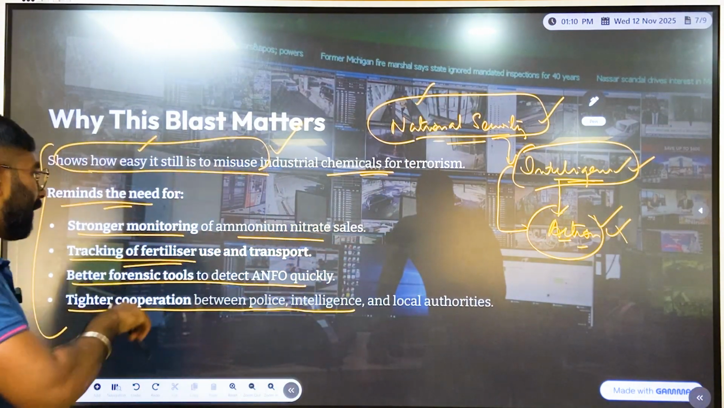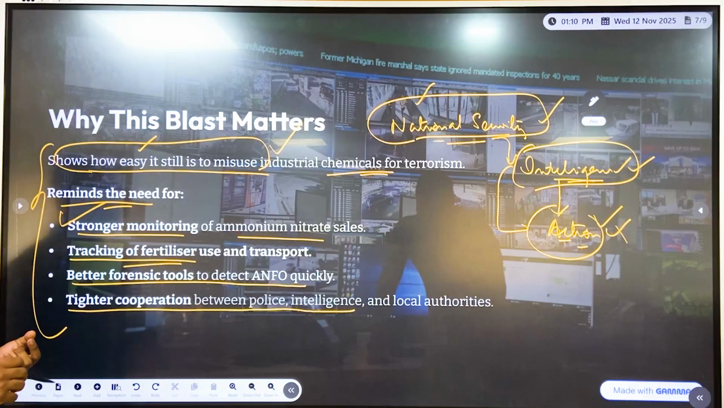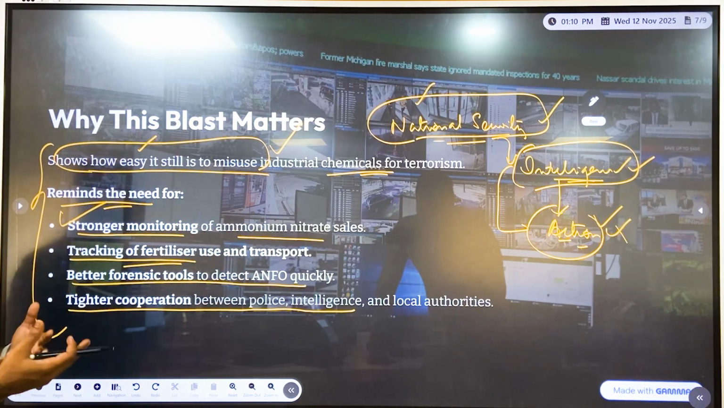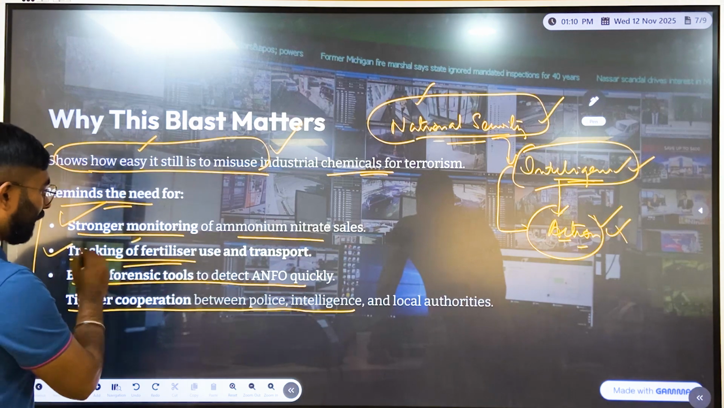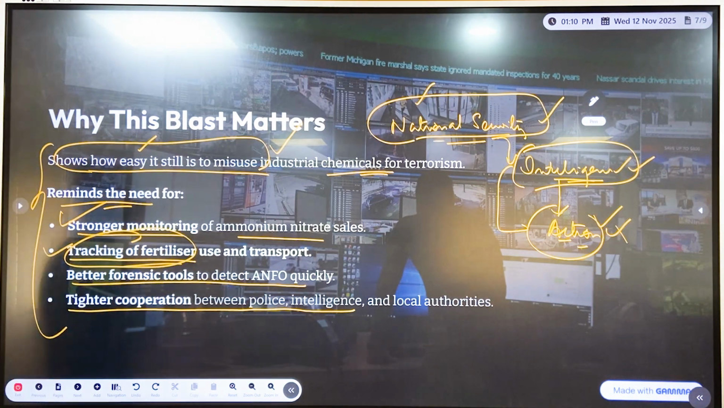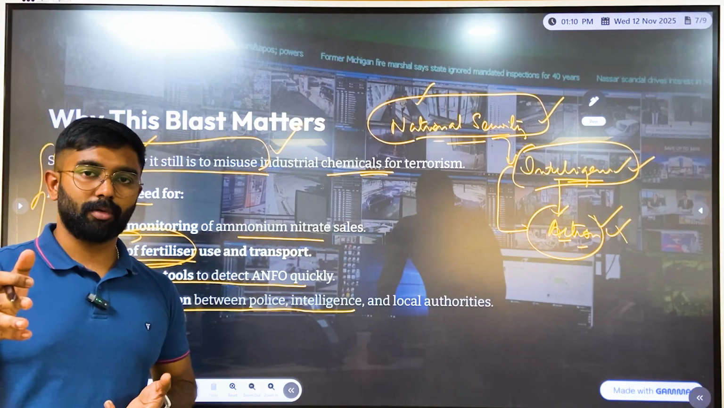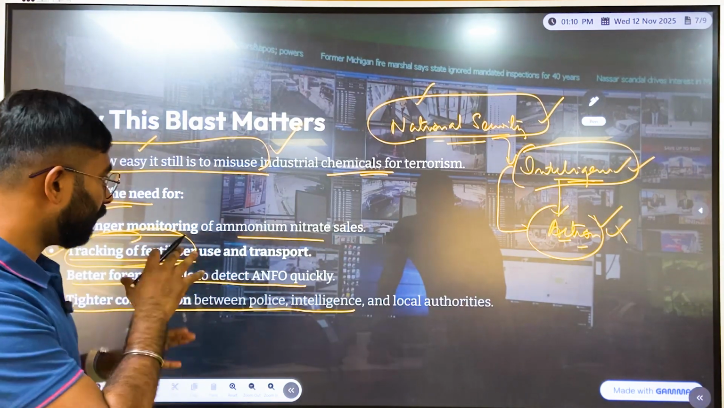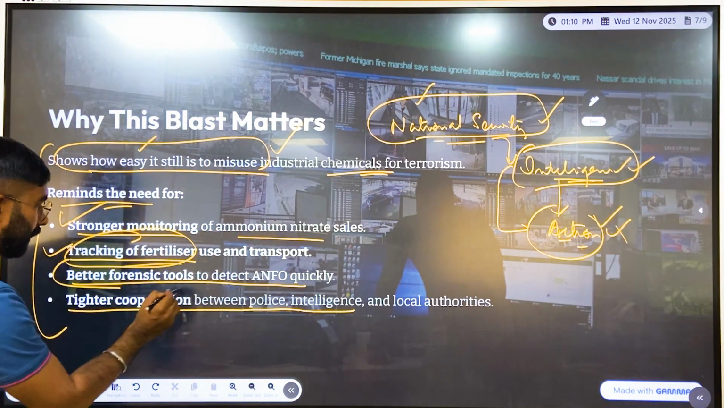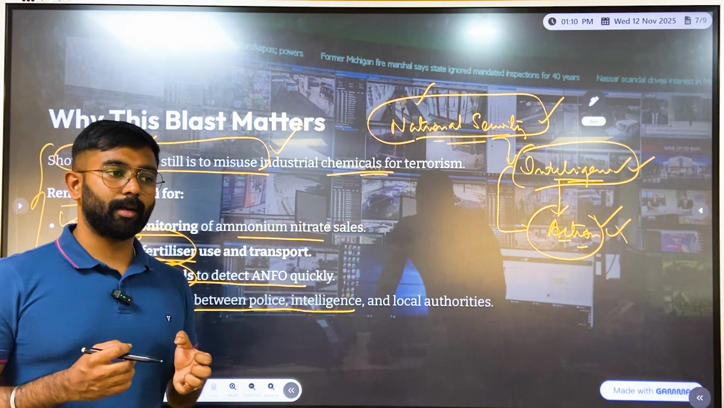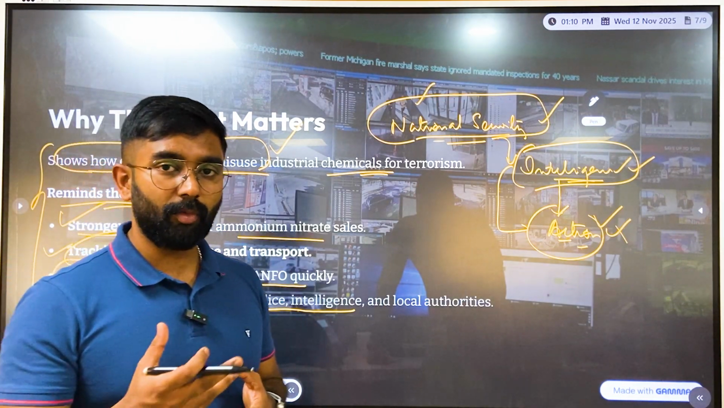In order to cater to that, we need stronger monitoring of how ammonium nitrate is sold and used. Then the tracking of all these fertilizers: who uses it, who transports it, and the end user. Does he require that much amount of ammonium nitrate? So all of those checks and balances, and then better forensic tools to detect ANFO in vicinities where it is most vulnerable to any explosion.